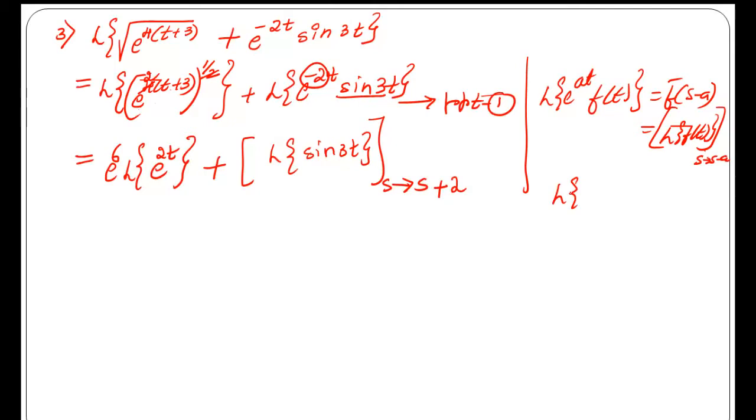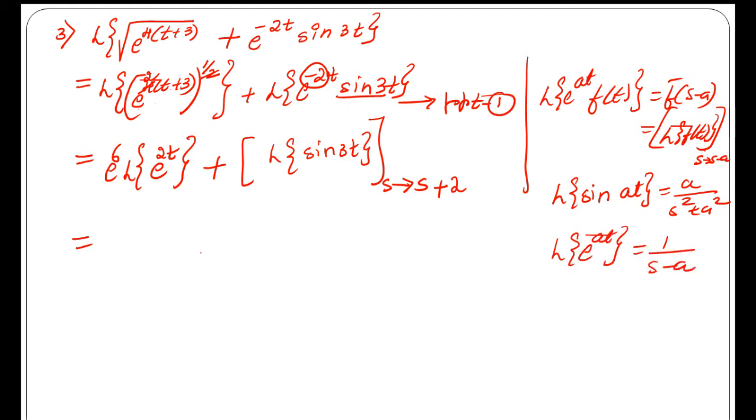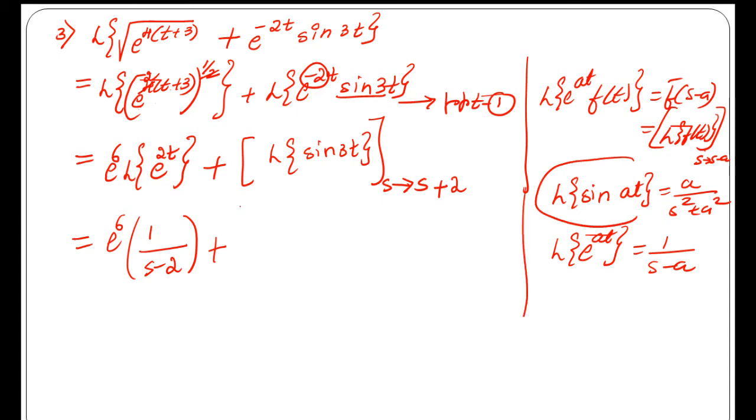And we know that the Laplace transform of sin at is a by s square plus a square, so we can substitute here. Before that, we also know that the Laplace transform of e power at is 1 by s minus a. Here a is equal to 2, so e power 6 outside, and 1 by s minus 2, plus the Laplace transform of sin at formula, that is a is 3, so 3 by s square plus 3 square, that is 9, and replace s by s plus 2.